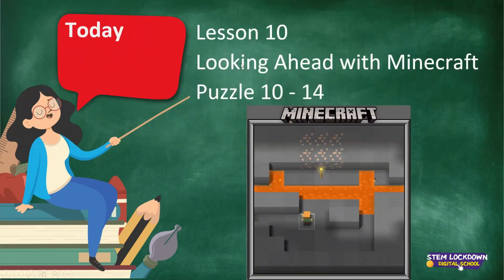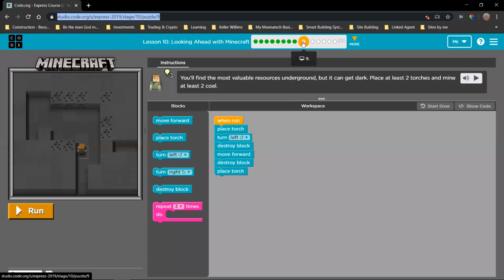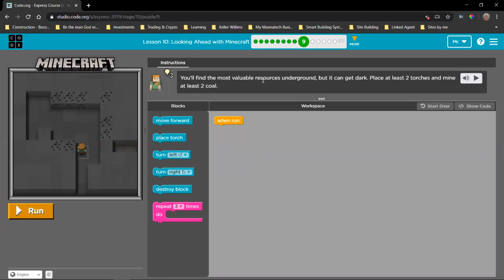Today we're in lesson 10, Looking Ahead with Minecraft, puzzles 10 to 14, but I think we are actually a bit behind. I think we're on puzzle number 9, so we'll just play catch up, that's okay. Let me jump to the coding screen. Lesson 9 is the last one we did yesterday, so I just want to talk through this again, and then we can move on to the next puzzle.